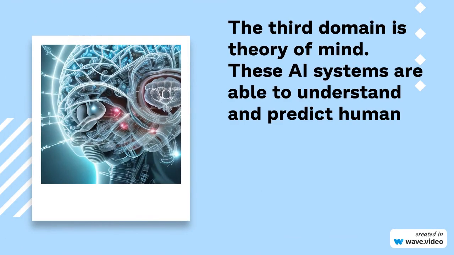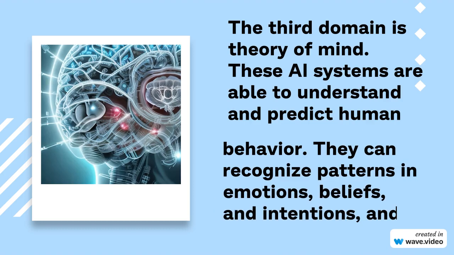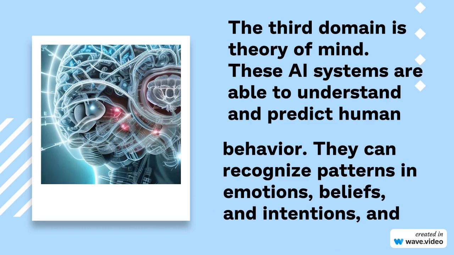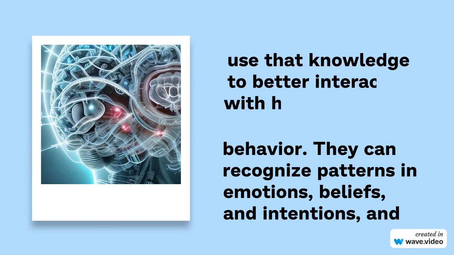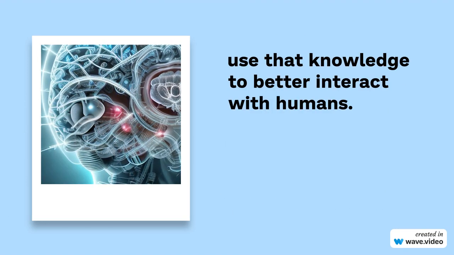The third domain is theory of mind. These AI systems are able to understand and predict human behavior. They can recognize patterns in emotions, beliefs, and intentions, and use that knowledge to better interact with humans.